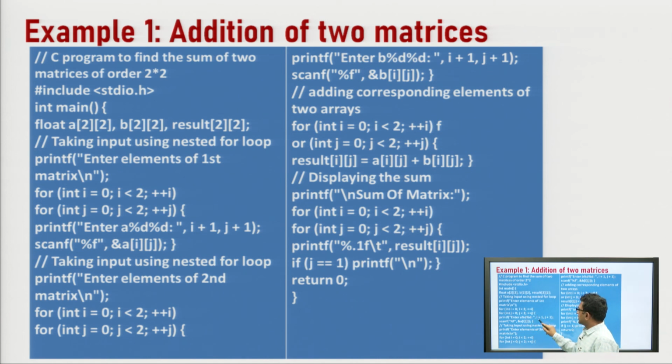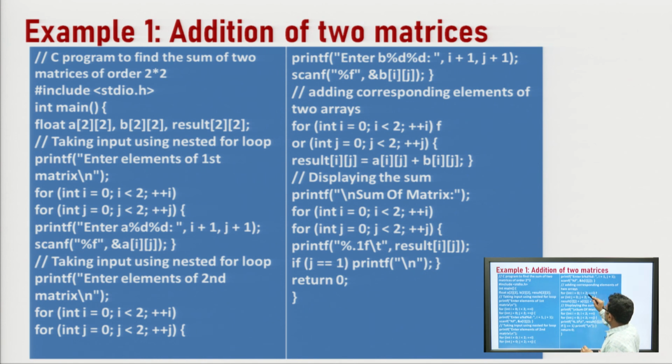Using the scanf function we have inputted all the elements of the first matrix. Similarly, we have run another two nested for loops to enter the elements of the second matrix using the scanf function: scanf %f &b[i][j], and similarly scanf %f &a[i][j].